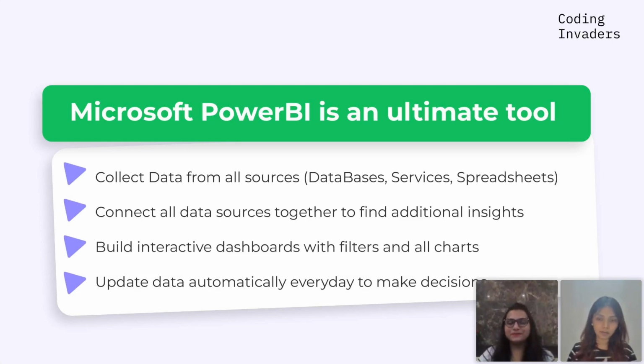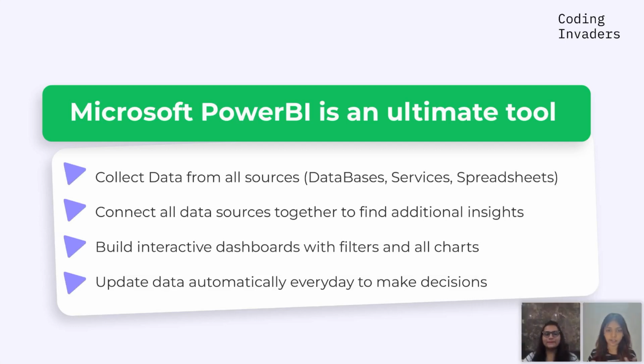Sure. So when we talk about Power BI, if I want to tell in terms of pointers what Power BI has to offer, broadly, the first thing that we can do very easily on Power BI is to get the data, or what we say as collecting the data.